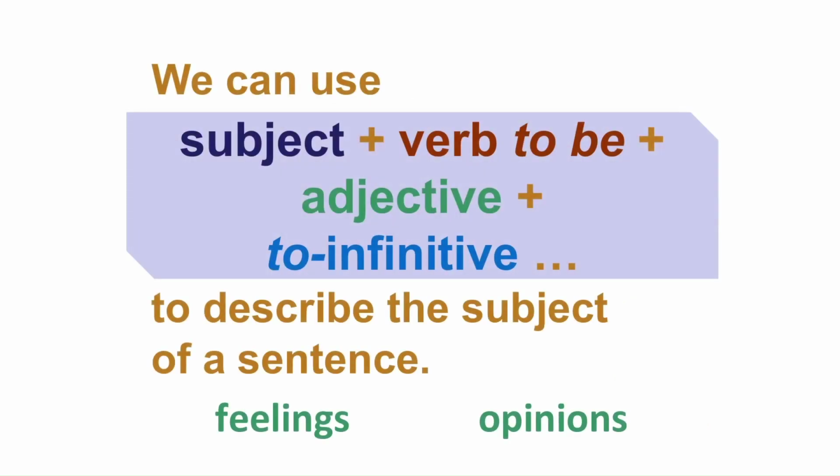Another type of sentence pattern is using subject, verb to be, and adjective plus to infinitive. We have four components here: subject, verb to be, adjective, and to infinitive. You know what is adjective and you know what is to infinitive. But what about verb to be? Verb to be is not difficult. Basically, it is just the variations of the verb be.